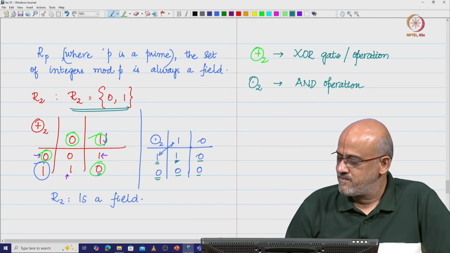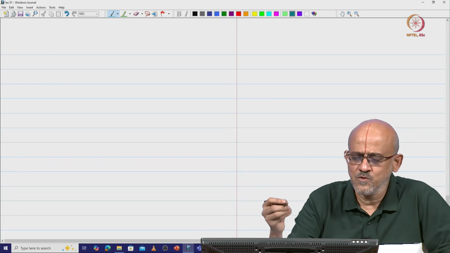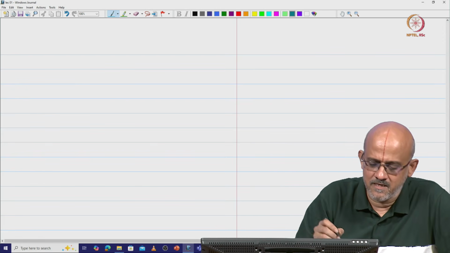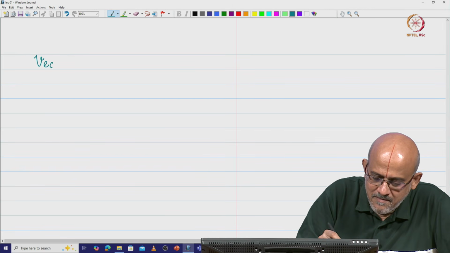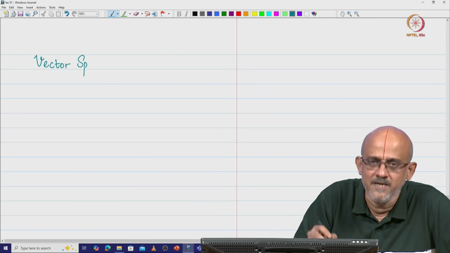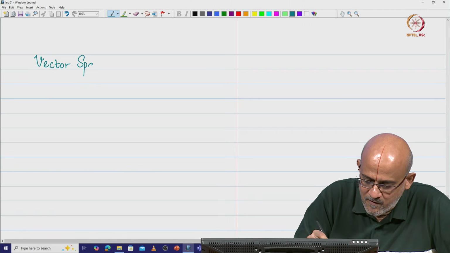The next question that we are going to answer is: using the field, can we do something? So, what we are going to do is define the idea of a vector space. I will make the mathematical definition now and probably give an example and more intuition about this after doing this definition. So, we are going to get into the idea of vector space.